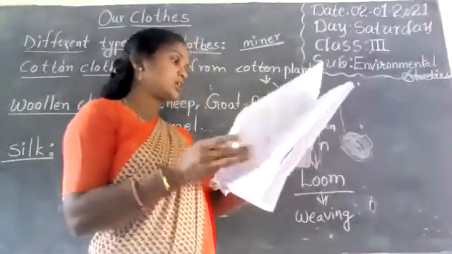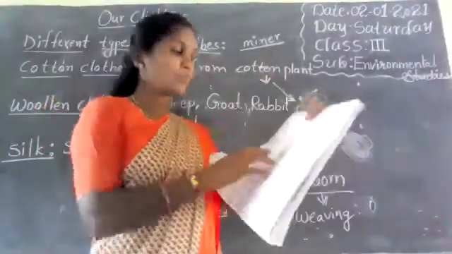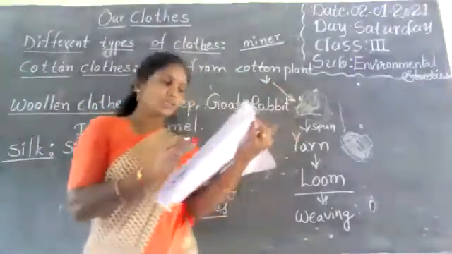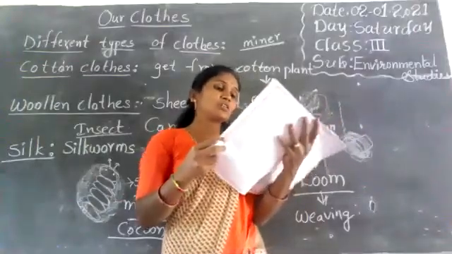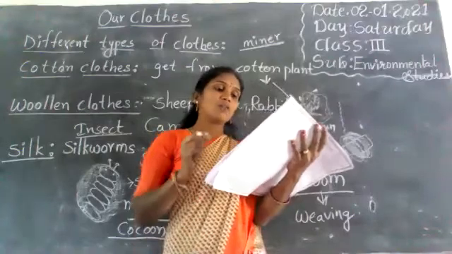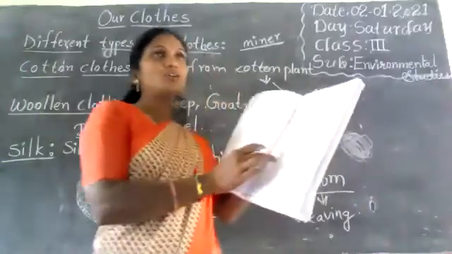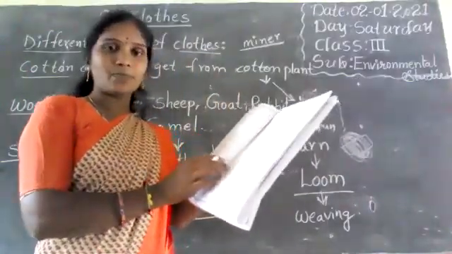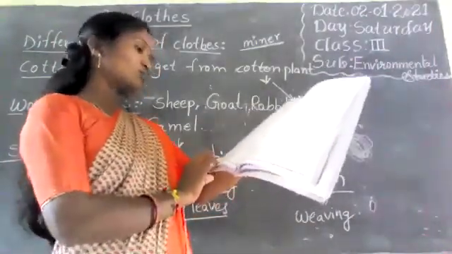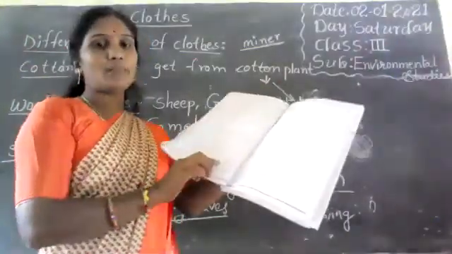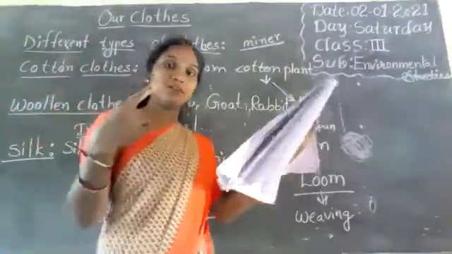Okay. Next is day 4. Here some words are given, so you learn the new words. Here primary occupation, farmer, doctor, tertiary occupation, pisciculture, agriculture, shop owner, metal, voluntary. Here 9 new words are given. You learn the 9 new words and fill in the blanks. This is social, and in science also some new words are given. This is day 3 and day 4. And Sunday also, day 5 and day 6.